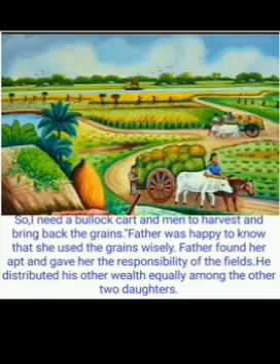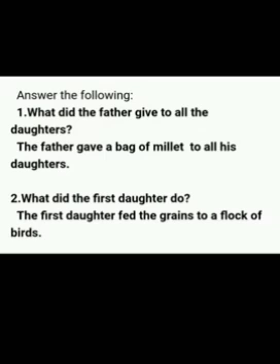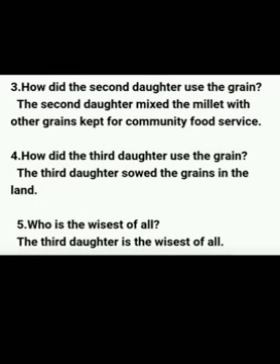So now we move on to the question answers of this supplementary. Okay children, listen carefully. Answer the following. What did the father give to all the daughters? The father gave a bag of millet to all his daughters. The second one is, what did the first daughter do? The first daughter fed the grains to a flock of birds. The third one is, how did the second daughter use the grain? The second daughter mixed the millets with other grains kept for community food service. The fourth question is, how did the third daughter use the grain? The third daughter sowed the grains in the land.